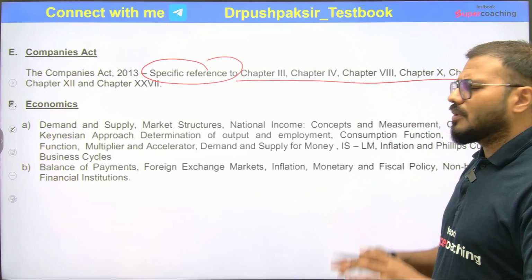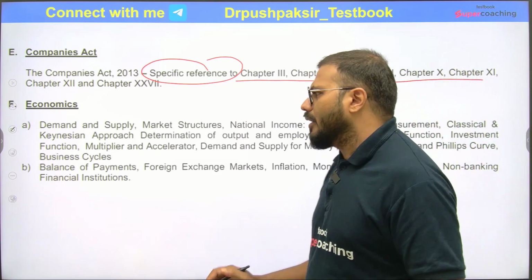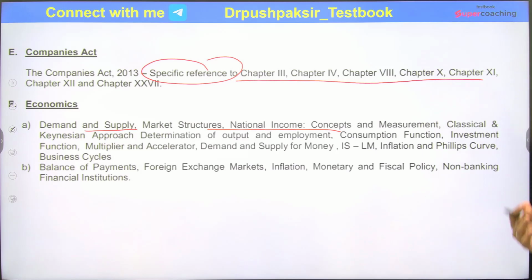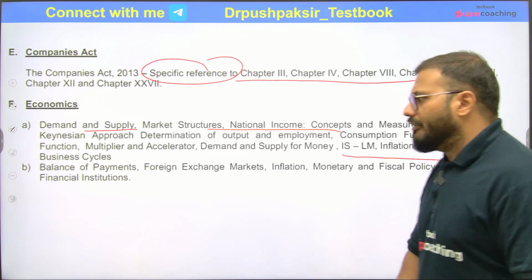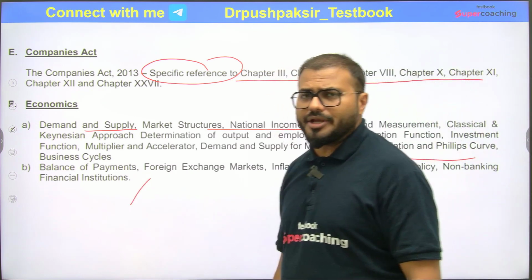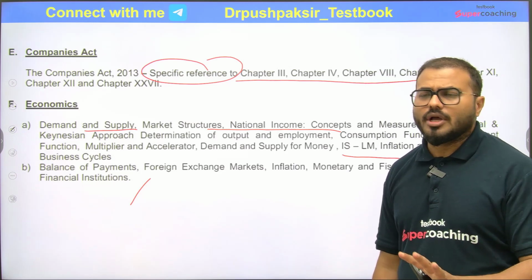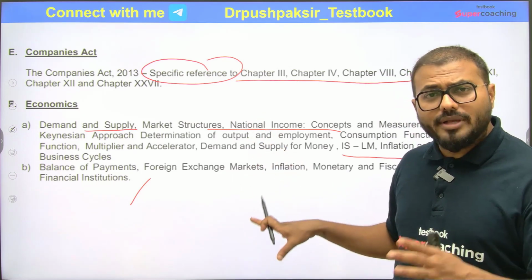Then economics is the easiest part. Okay, the demand and supply, the market structure, national income, Keynesian approach of determination of output and employment, then consumption functions, then demand supply for money, ISLM, inflation, Phillips curve, business cycle, a very basic part. Then the balance of payment and the foreign exchange, a very, very simple and straightforward part they mention over there. This is the finance, economics and the management.